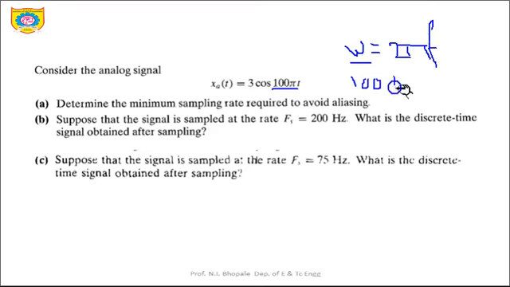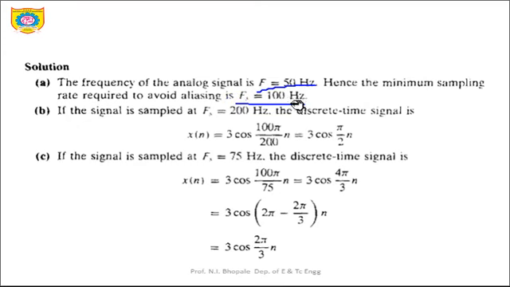So 100 pi, so this left hand side will be like this. So pi and pi will be cancelled, so f will obviously be 100 by 2, so it will be 50. Based on this we can easily obtain the value, that is f will be 50 hertz. Hence the minimum sampling rate required to avoid aliasing will be fs is equal to 50 into 2, that is 100 hertz.